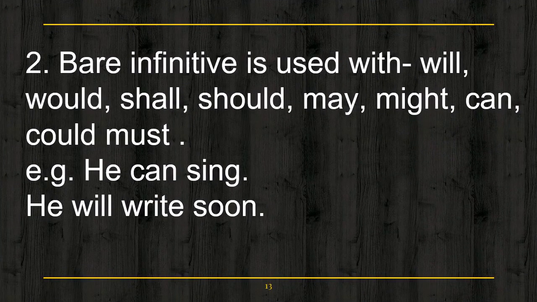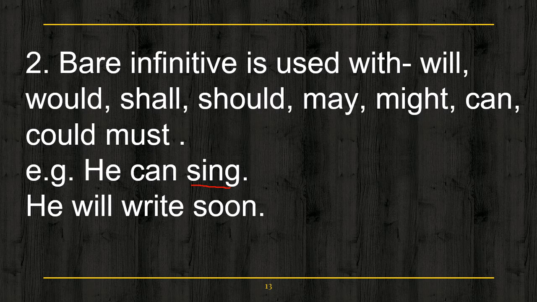The second use of bare infinitive is that these infinitives are used after modal auxiliaries like will, would, shall, should, may, might, can, could, must. For example, he can sing. Now in this sentence, the verb sing is a bare infinitive. Why? Because it is an infinitive verb which is used without to.